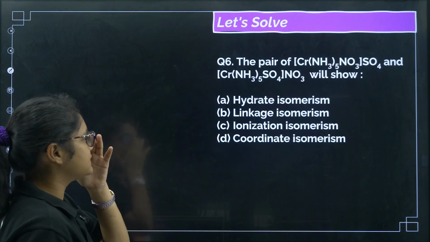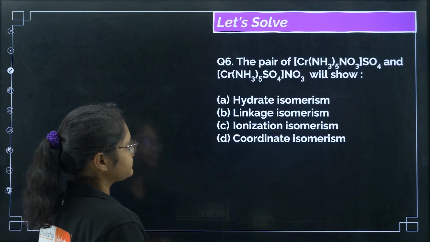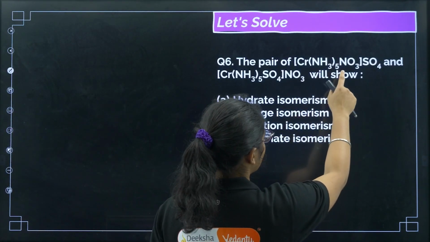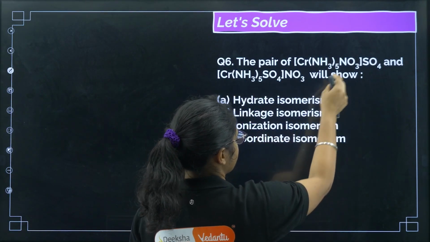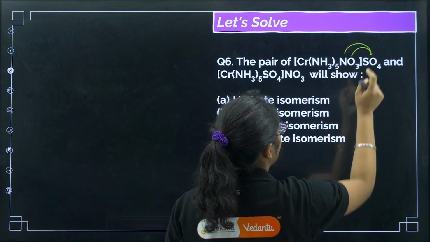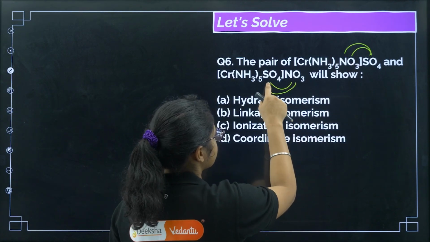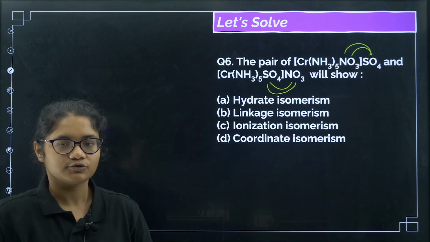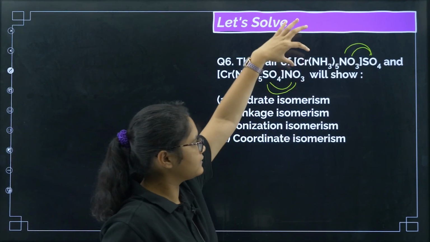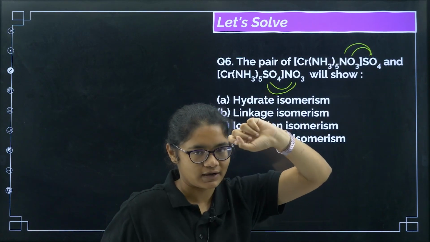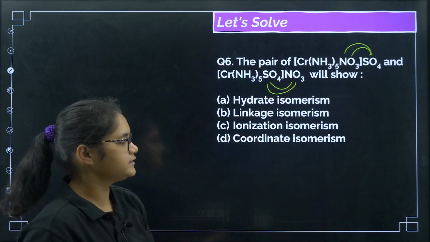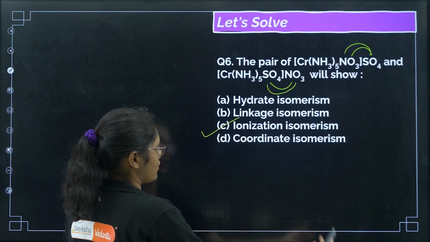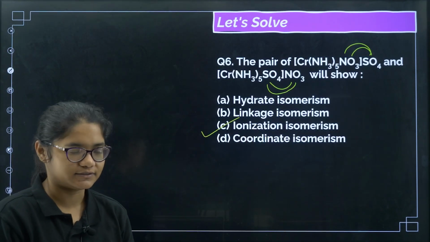Fine. Now let us see the question. The pair of [Cr(NH3)5NO3]SO4 and [Cr(NH3)5SO4]NO3. So you see this one and this one have been exchanged here, right? So what type of isomers are these? When you put it in water, we'll get this as 1 ion and sulfate as 1 ion, and then this one as 1 ion and NO3 as 1 ion. So this type of isomers are called ionization isomers, right?